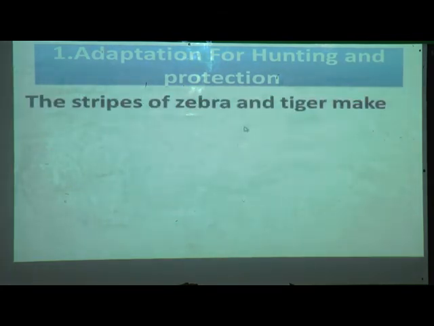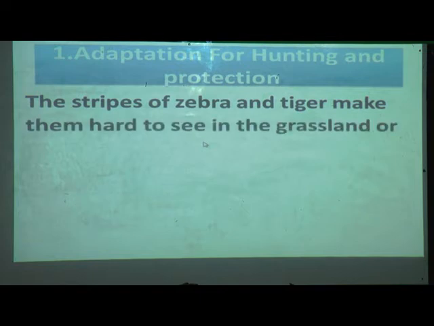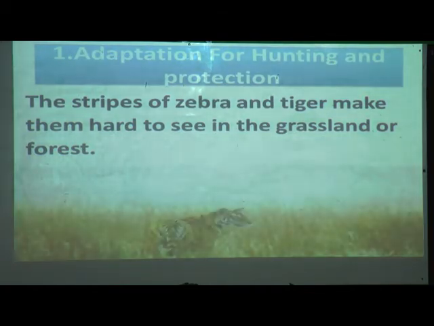The stripes of the zebra and tiger make them hard to see in the grassland or in the forest. See, the color of the tiger and the grassland is the same, so it is difficult to see the animal standing in the grass.